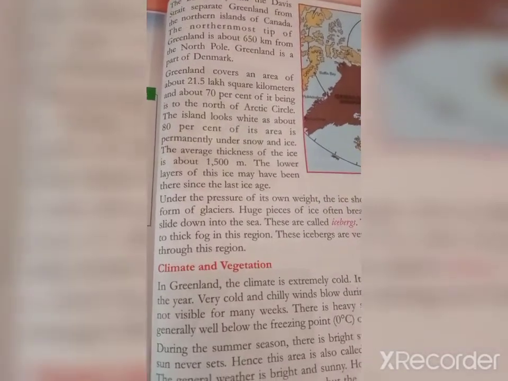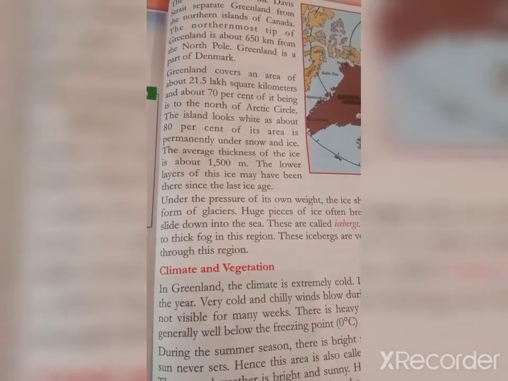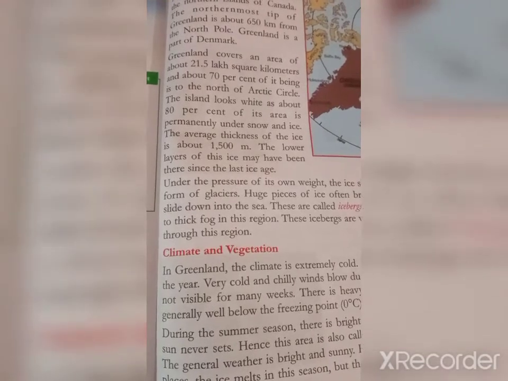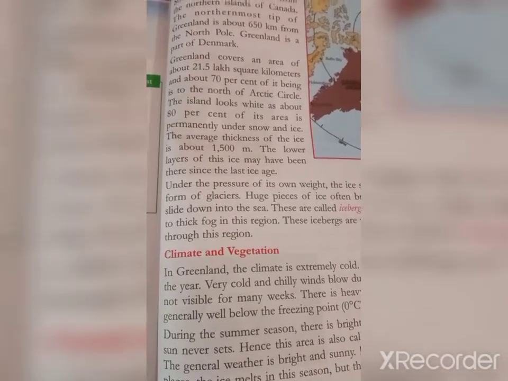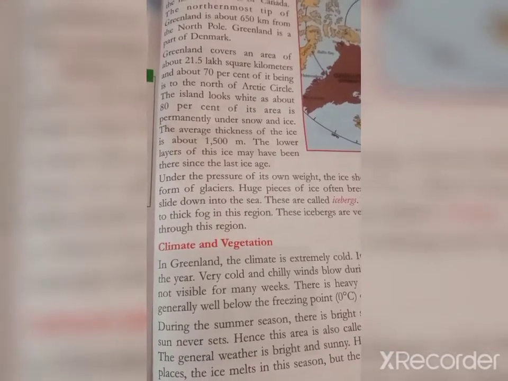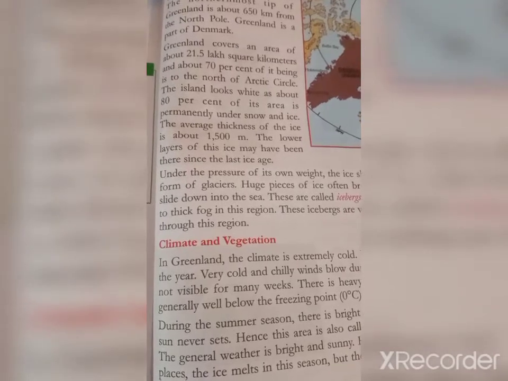So Greenland covers an area of about 21.5 lakh square kilometers, and about 70% of it lies to the north of the Arctic Circle. Due to the snow cover, the island looks white. 80% of its area is permanently under snow and ice. The average thickness of ice is about 1500 meters.